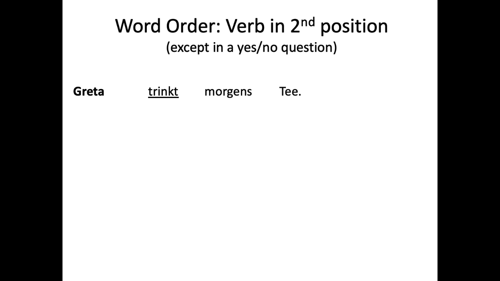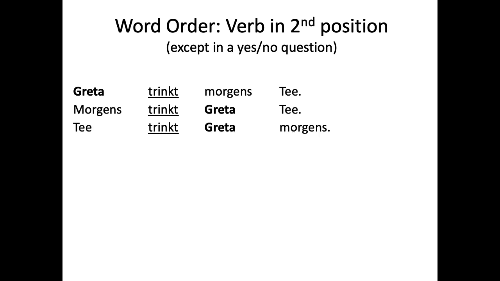And then this one is just showing a slightly trickier version. Greta trinkt morgens Tee. So that seems easy enough. Greta drinks tea in the mornings. You can see how that direct object is actually later than you would expect in English. We'd say Greta drinks tea in the mornings, but this is Greta drinks in the mornings tea. So when you translate this, you need to take that direct object and move it forwards a little bit. Morgens trinkt Greta Tee. In the mornings, drinks Greta tea. Or Greta drinks tea in the mornings.